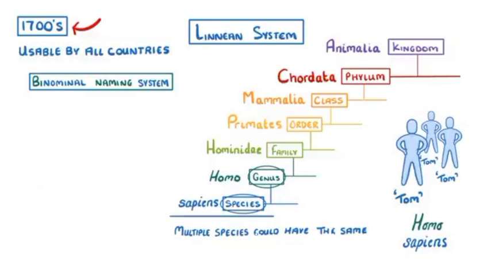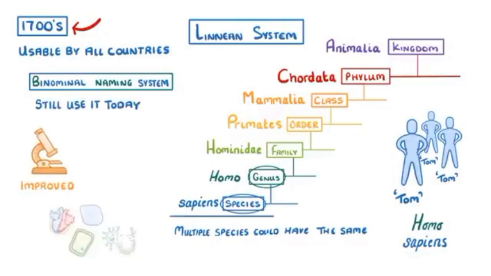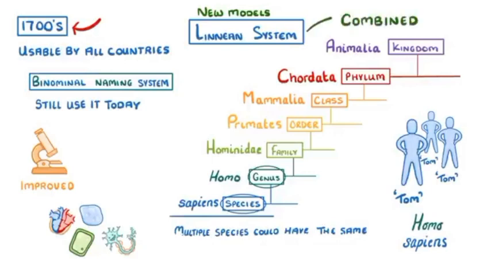And whenever you write a name like this, you should do it all in italic, and only capitalize the first letter of the genus name, like we've shown here. This system works pretty well, and we still use it today. However, as our microscopes improved, and we learned more about the internal structures of different species, new models of classification have been proposed. And although they didn't replace the Linnaean system, they kind of got combined with it.